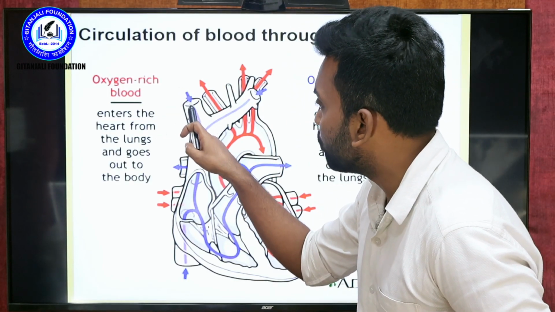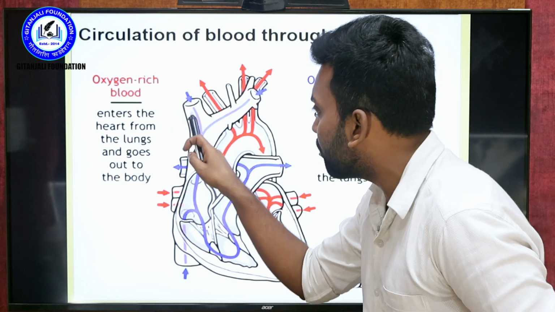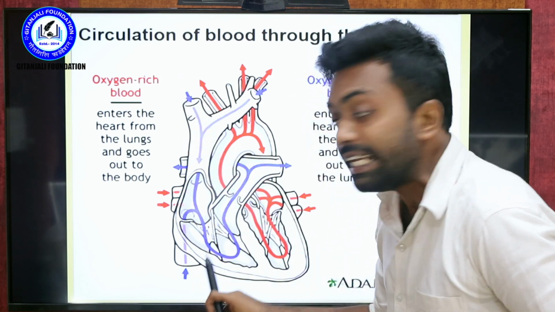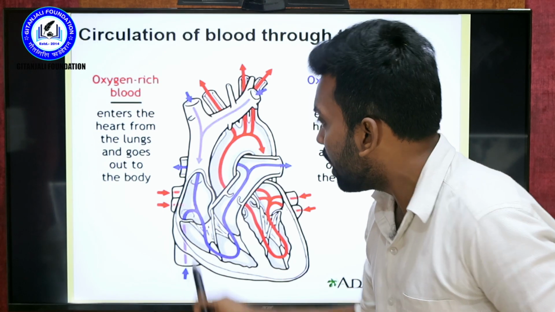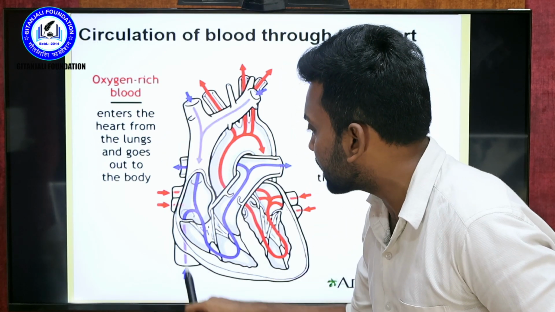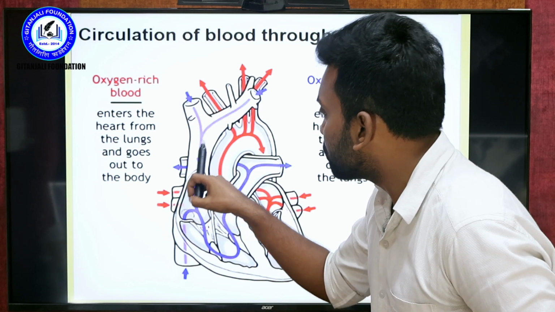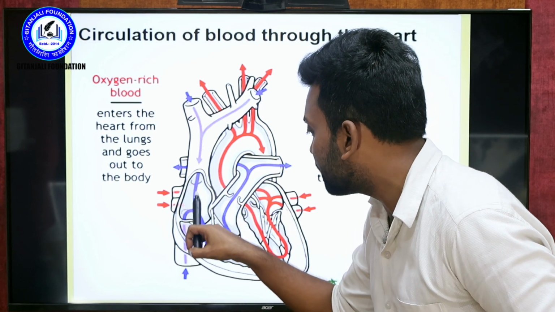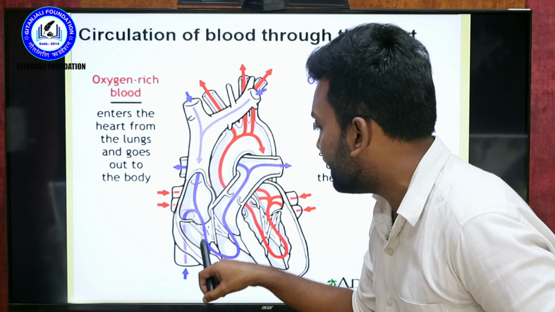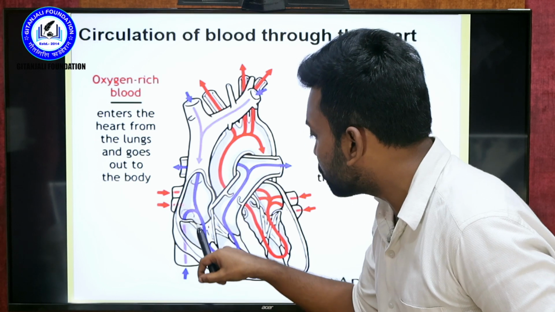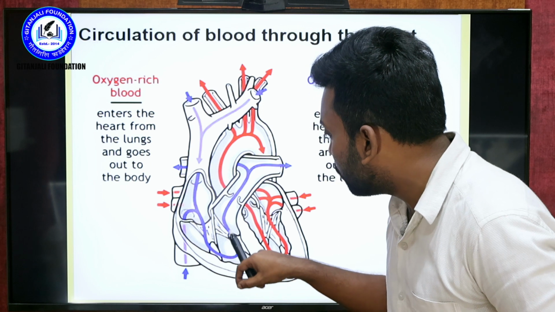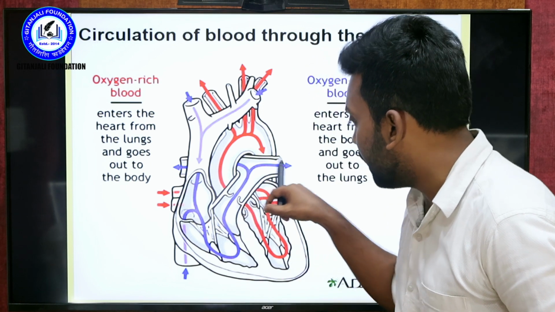So this is called the superior vena cava. From the superior vena cava and inferior vena cava, deoxygenated blood is carried, and both are connected into the atrium, the right atrium. Here the blood will circulate from the right atrium to the right ventricle, and once that is complete, it goes through the pulmonary artery to the lungs.